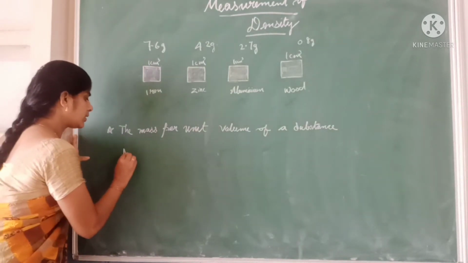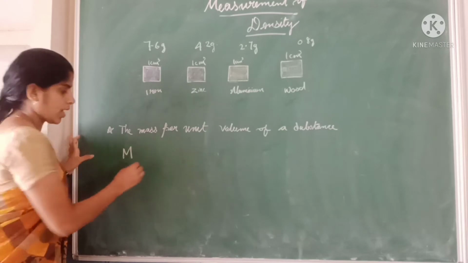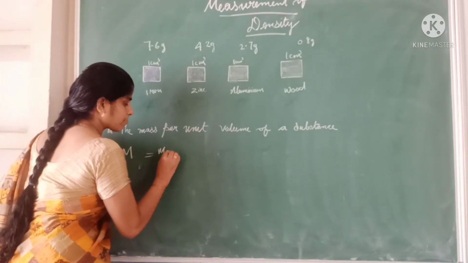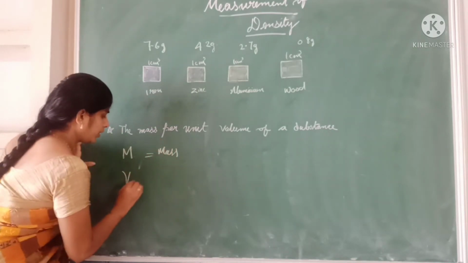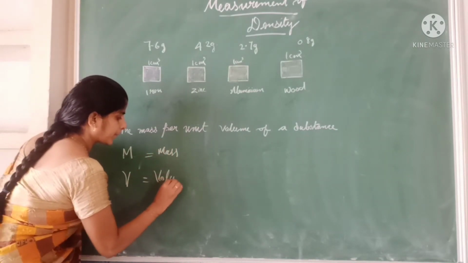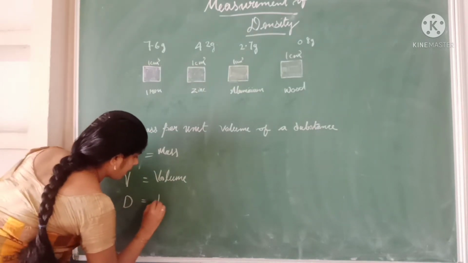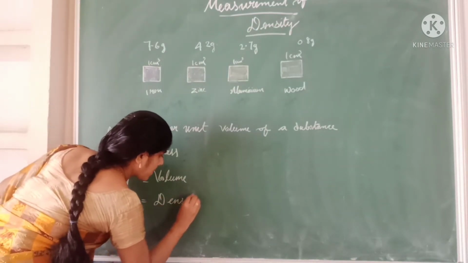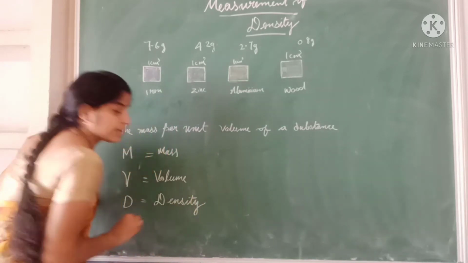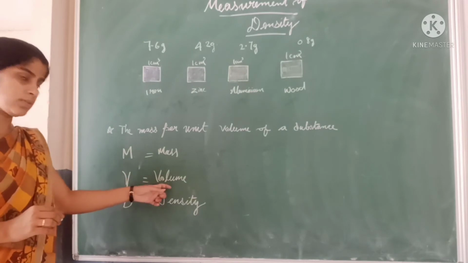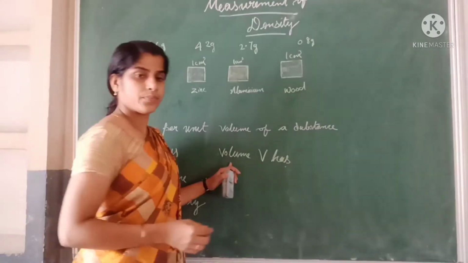If M is the mass, V is the volume and D is the density.